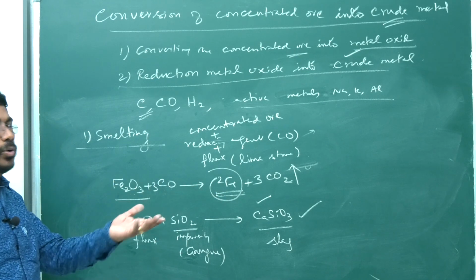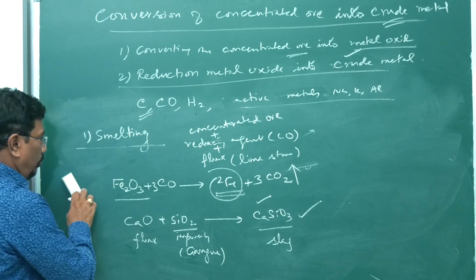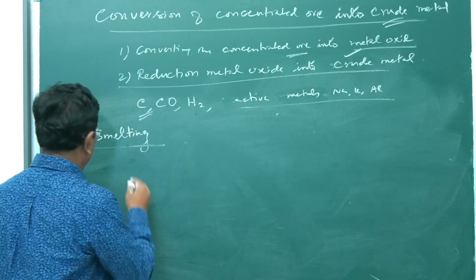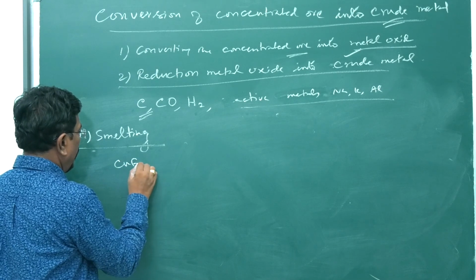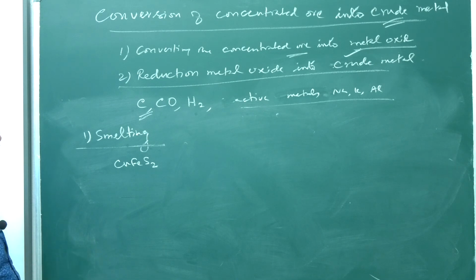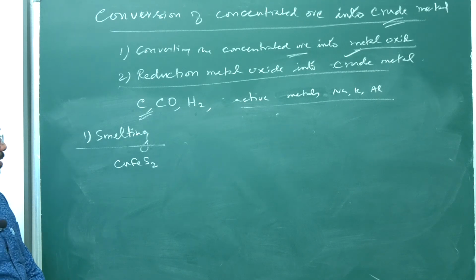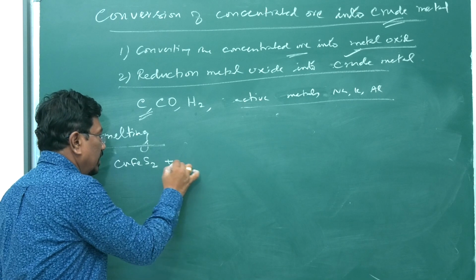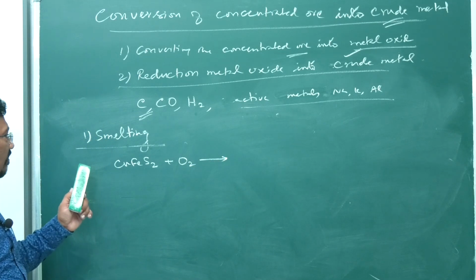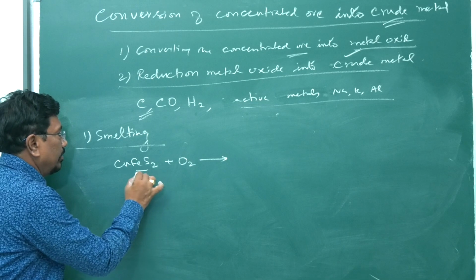Sometimes we may have copper ore, copper pyrite. If it is copper pyrite, what we have to do? CuFeS2 is copper pyrites. Copper pyrites ore is heated with air. First of all, it has to be converted into oxide, therefore it is heated with air. We add the flux. The aim is to remove iron.